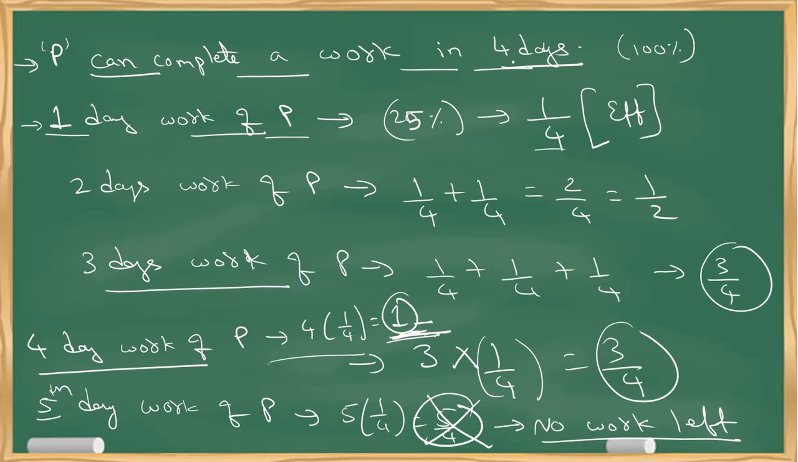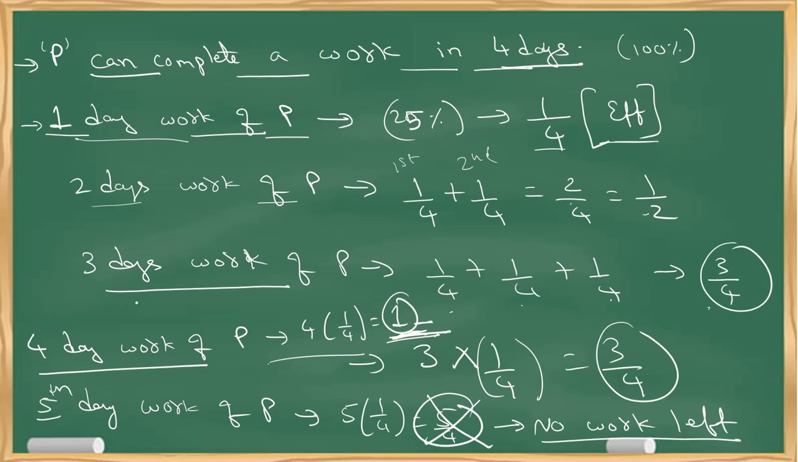So P can complete a work in 4 days. 1 day work of P is, if I take 100% work is done in 4 days, in 1 day 25% of the work is done. That's an obvious calculation. So 25% is nothing but 25 by 100. I can write it as 1 by 4. So 1 day work is always called efficiency. Okay, next, 2 day work of P is first day work plus second day work, that is 2 by 4. Similarly, 3 day work of P is first day work, second day work, third day work, that is 3 by 4.